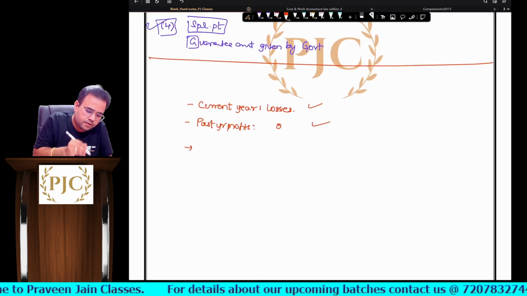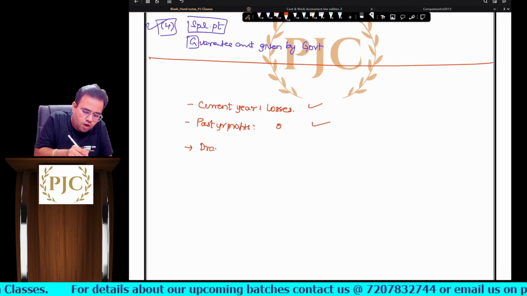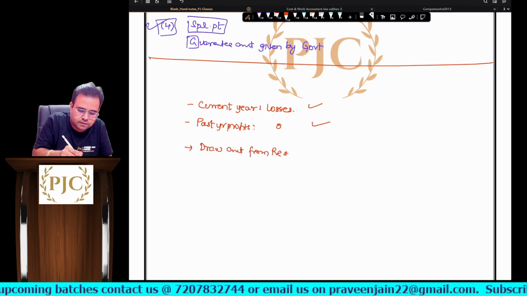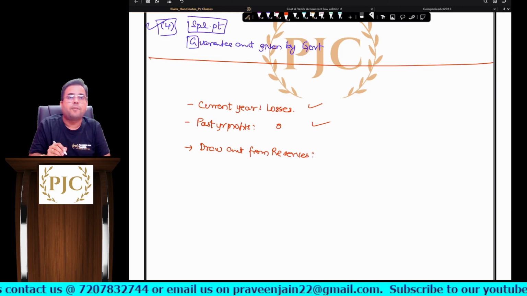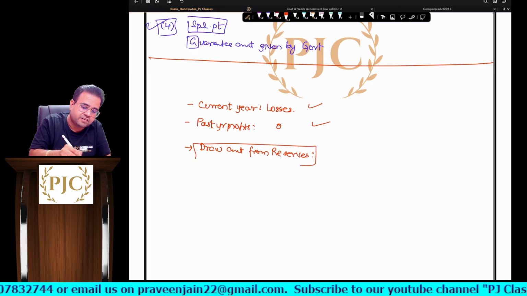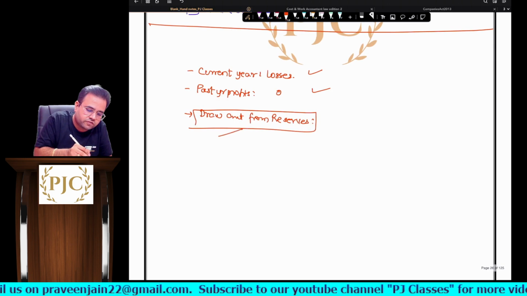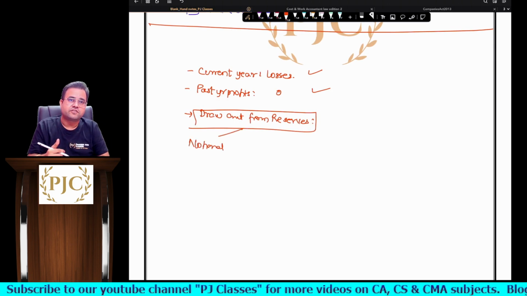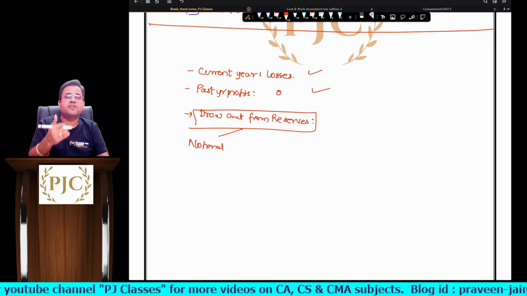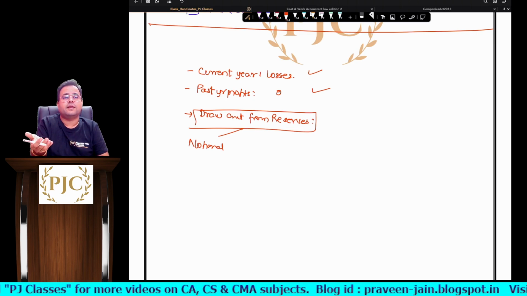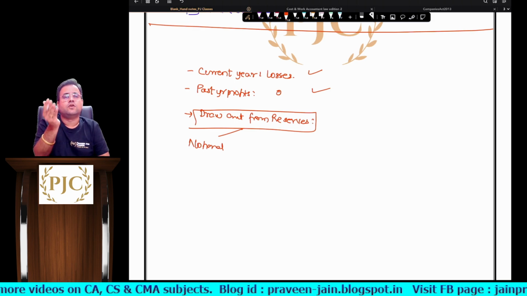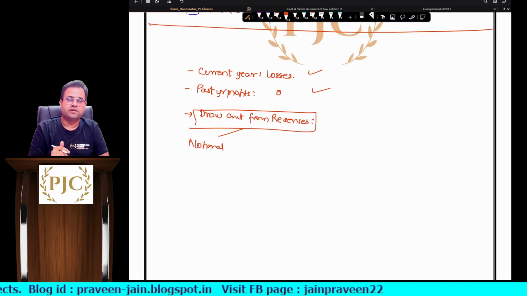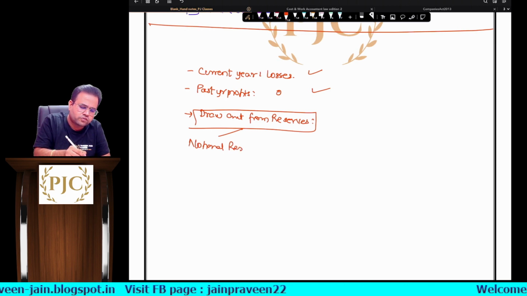So the company wants to draw an amount from reserves. Which reserves? Remember, notional reserves are not allowed. What do you mean by notional reserves? Say you have done a revaluation of fixed assets. After doing the revaluation, you have found that the asset value has increased. So the corresponding effect you give to revaluation reserves. So these are all notional reserves.